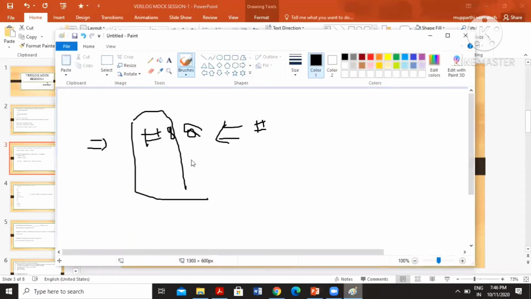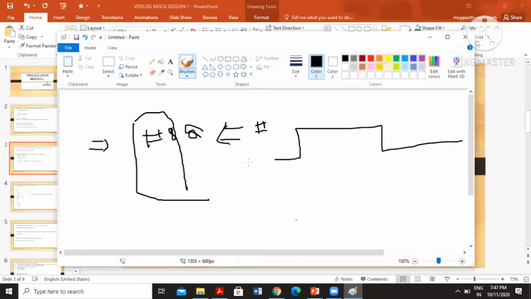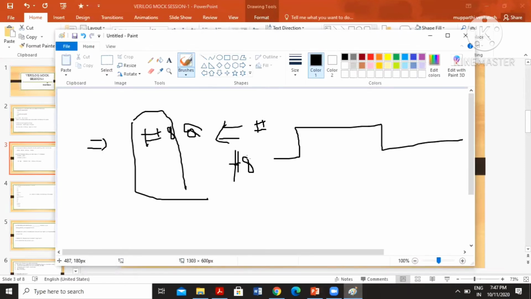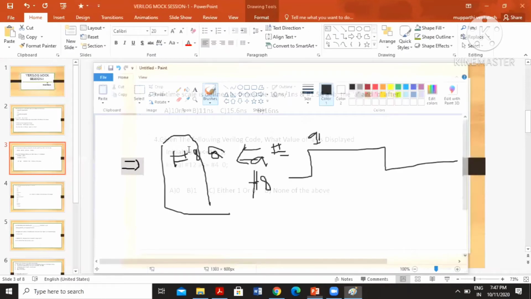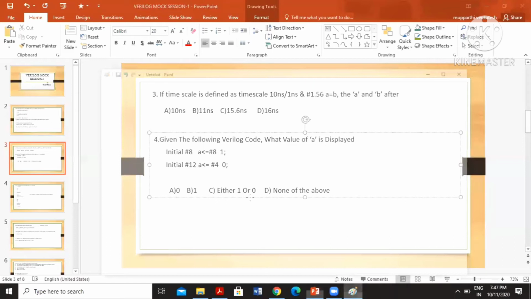First, with the inter delay, A equal to 1. At the time of 8, A equal to 1, so you get 1. Next, initially they give 12, so the simulator starts with 12.